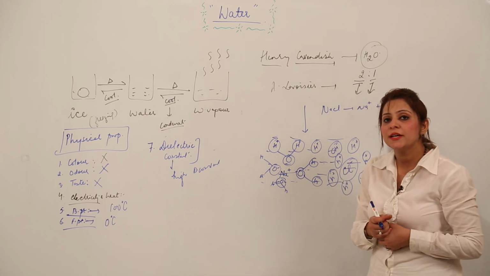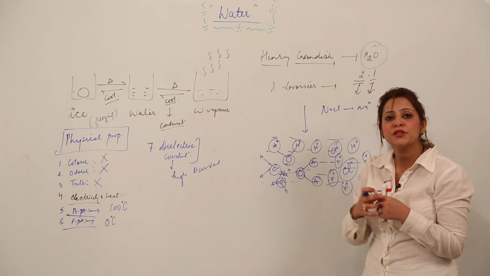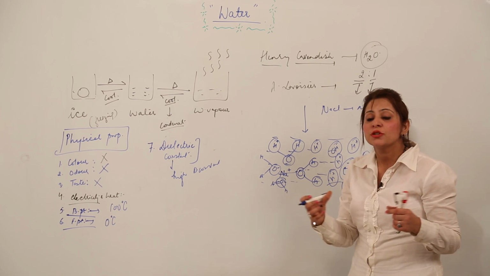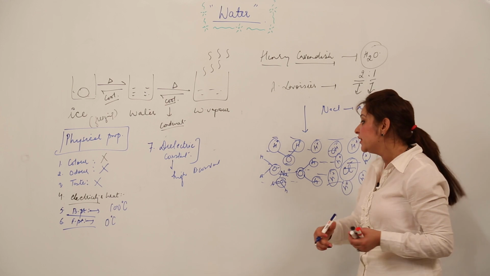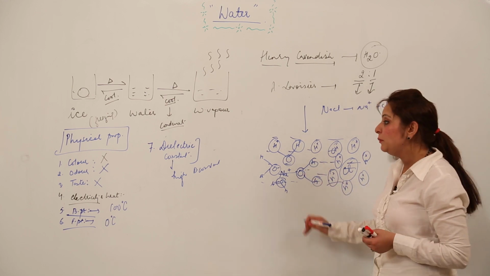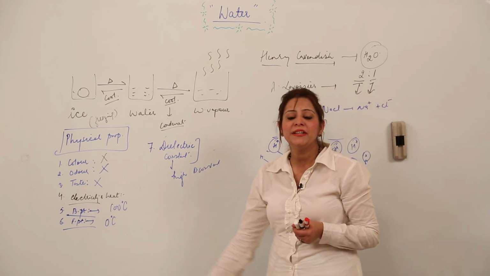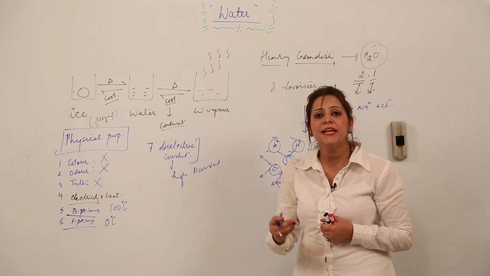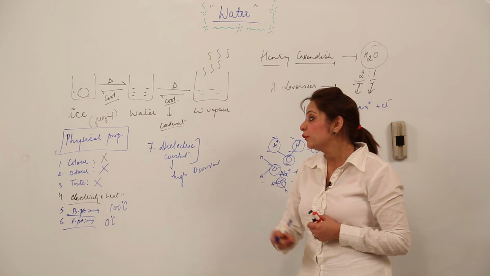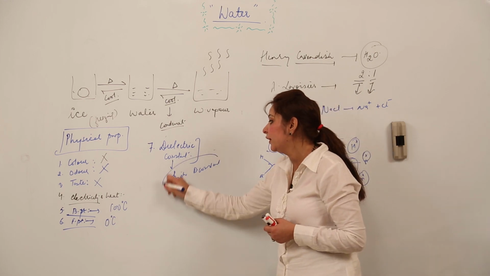In this way they decrease the force of attraction between Na and Cl, splitting them and making them dissolve. So the dielectric constant means the ability of a substance to make anything dissolve in it. Water has a high dielectric constant.